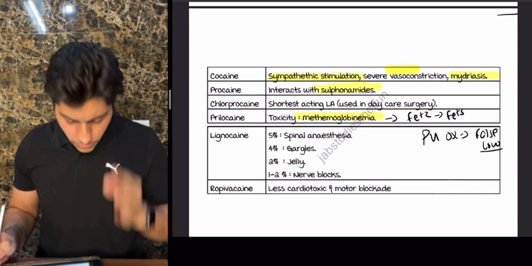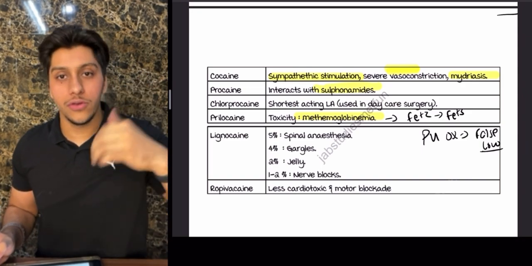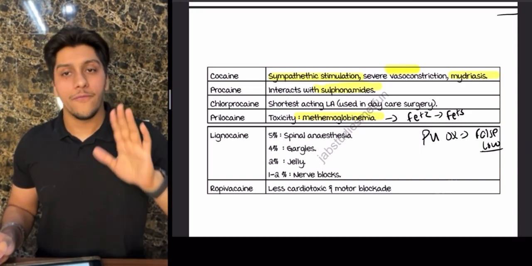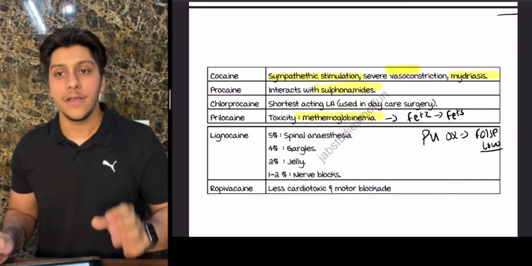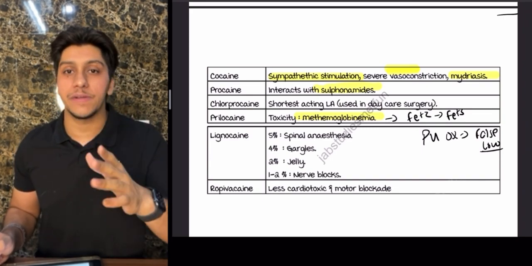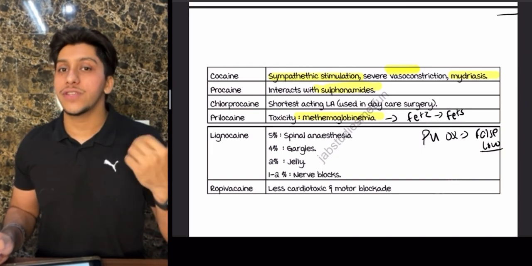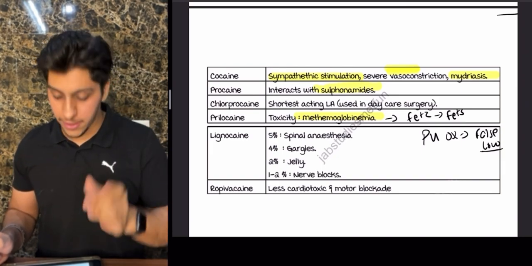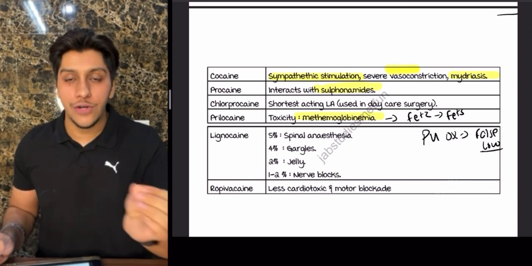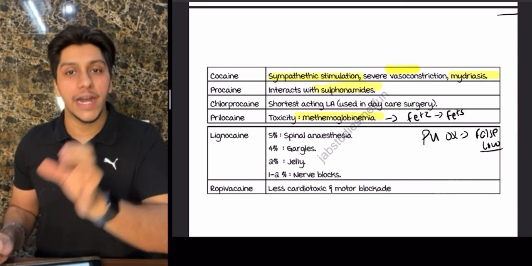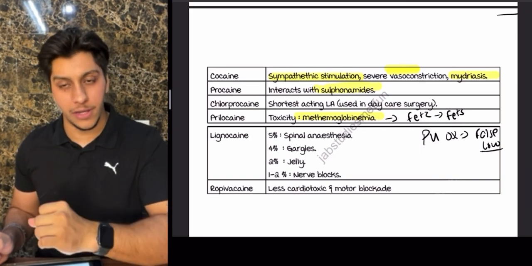Okay. Lignocaine. What are the usually available forms of lignocaine? 5% for spinal anesthesia, but we don't use it anymore because it can cause GTCS. In case of gargles, it is present at 4%. Jelly form, which we just talked about, like for USMLE, can be present in 2%, and 1 to 2% in nerve blocks. Normally, the dosage is 3 to 5 milligram per kilogram. If you're adding adrenaline, it is going to be 7 milligram per kilogram.